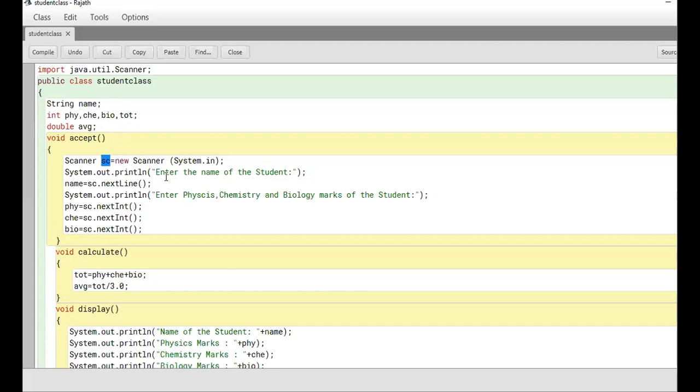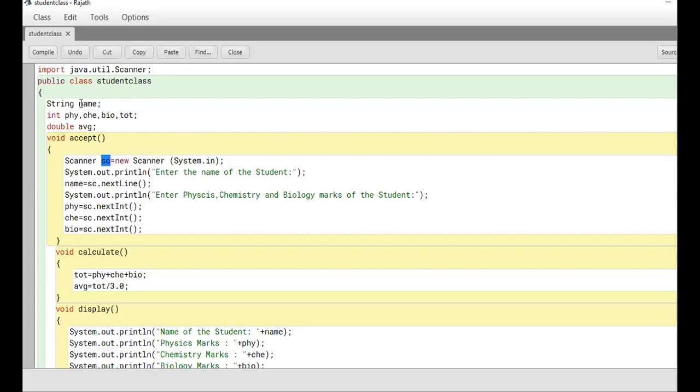The message is displayed when the program executes. When this appears on the monitor, automatically the user will be tempted to enter the name of a child. Right? When a message comes, if I ask what is your name, you'll be tempted to say your name. Same thing. This is a message actually. Who actually accepts it? Accepting is done over here. This line is responsible for accepting the name of a child.